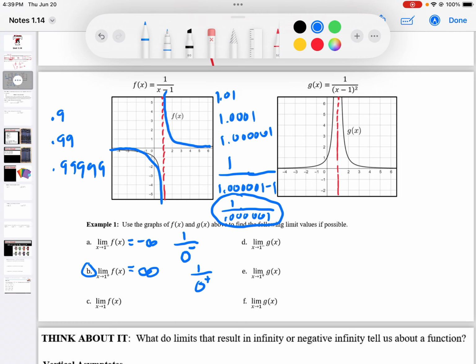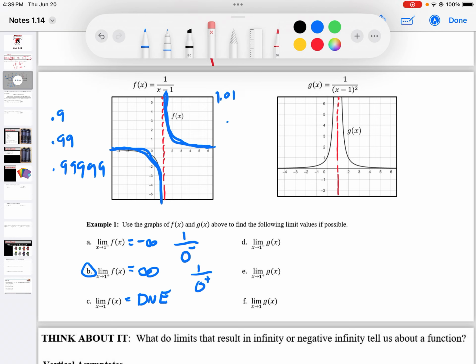All right, so the limit of f of x as x approaches 1, the double-sided limit, well, one of them is negative infinity, one of them is positive infinity. Those don't match, so we're going to say DNE, does not exist. The left-handed limit does not equal the right-handed limit. Therefore, the double-sided limit doesn't exist. All right, next one. Let's look at g.